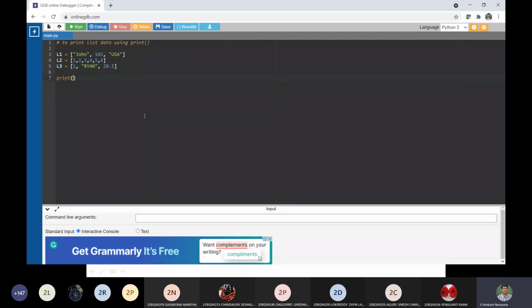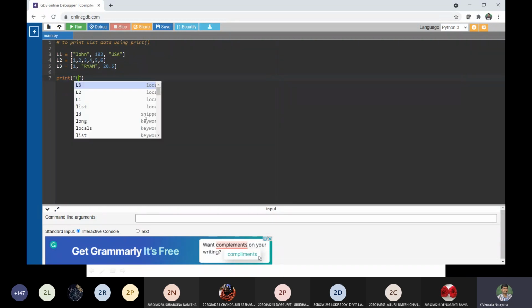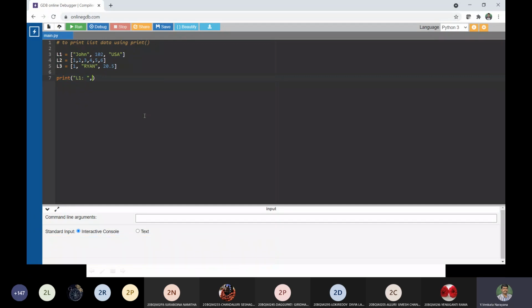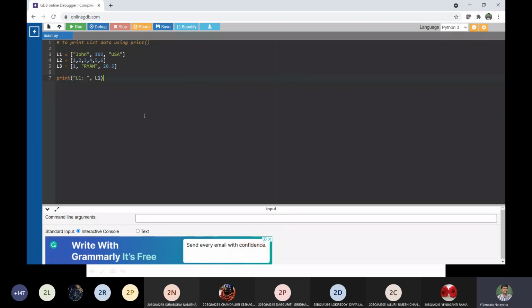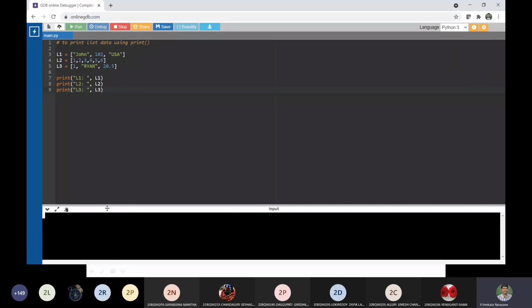So now I would like to print list 1 data. So L1 is equal to L1. In the same way, I would like to print the next two lists, and in the same way, the third one. Yeah. So let us check whether it is working or not.